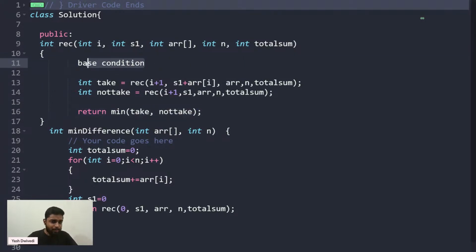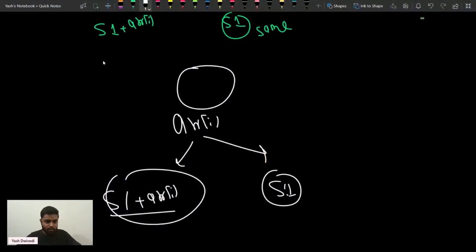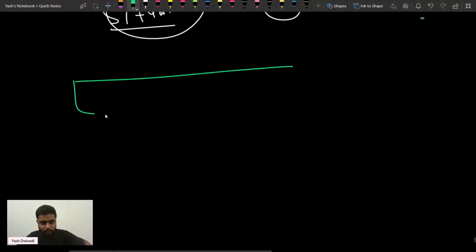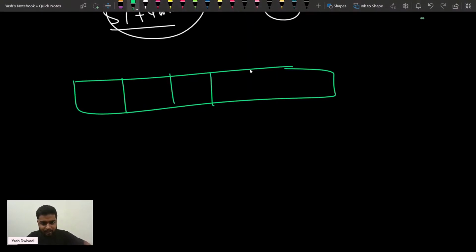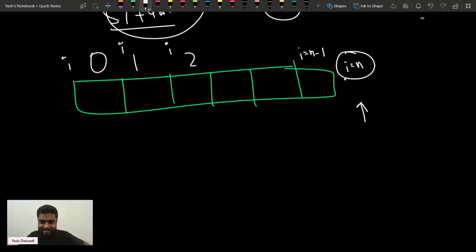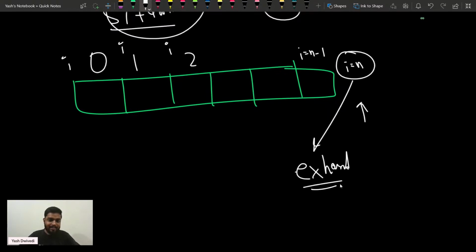Right. Now what is the base condition? If you talk about the array that has been given, suppose this is index 0, index 1, index 2. So the last I value is n minus 1. When I is equal to n, the array gets exhausted. Where will we use it? I'll tell you. If the array gets exhausted, then I will check now.